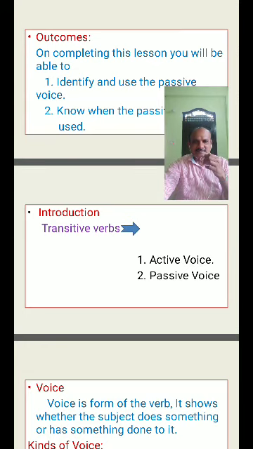In the English language, transitive verbs can be used in active voice and passive voice. In active voice, the subject is the doer of the action, and in passive voice, the subject is the receiver or the affected agent of the action. Passive voice is preferred when the doer of the action is not important or not known.